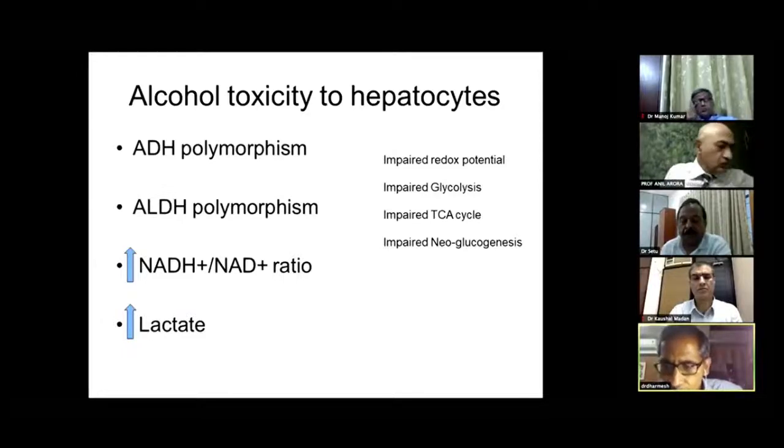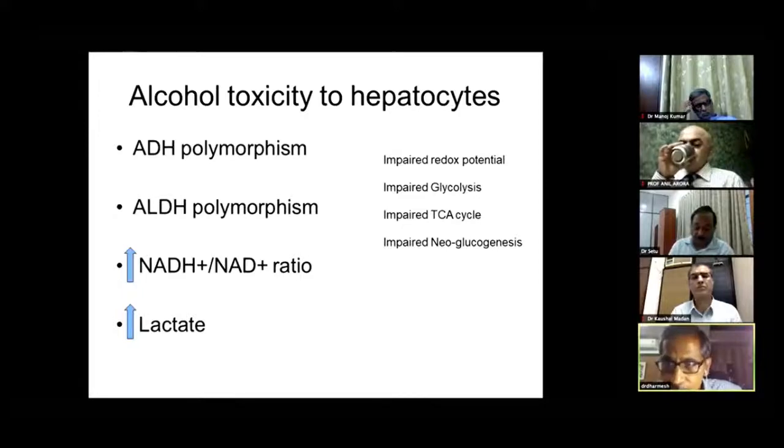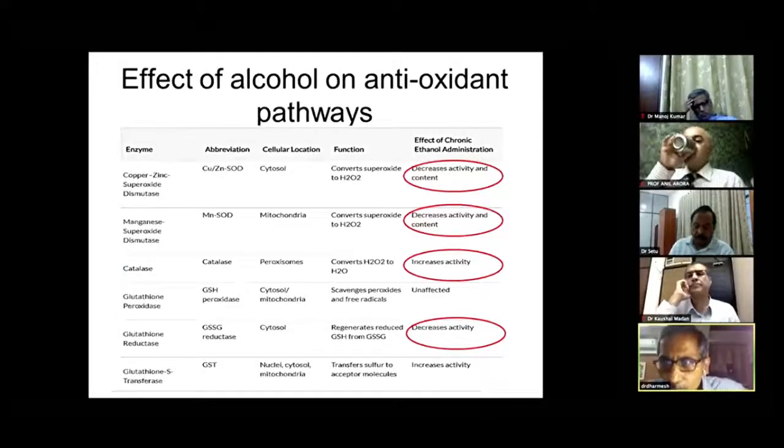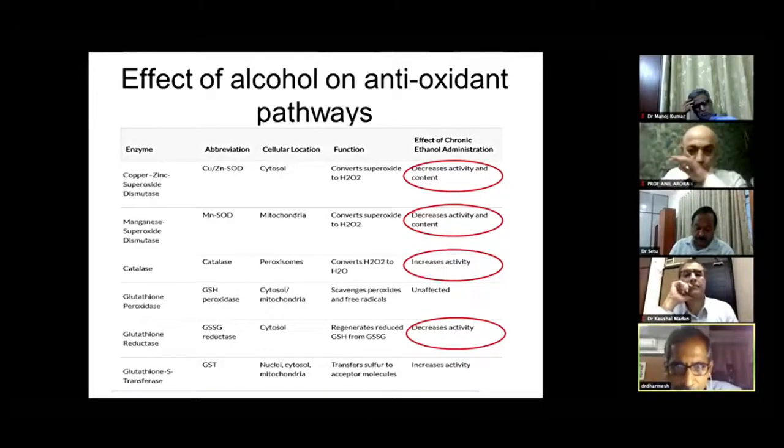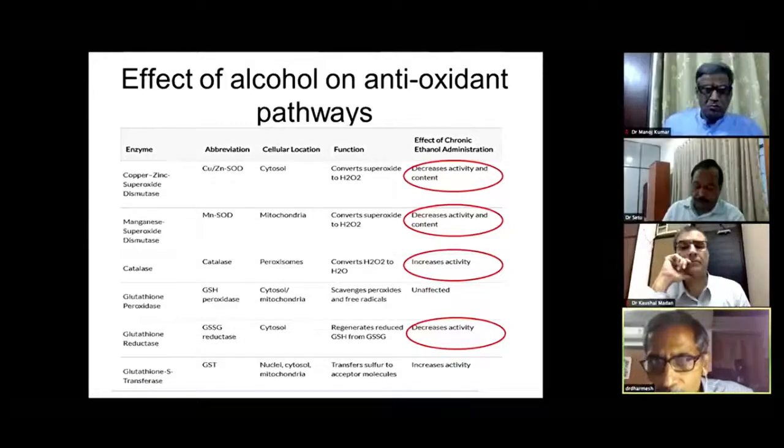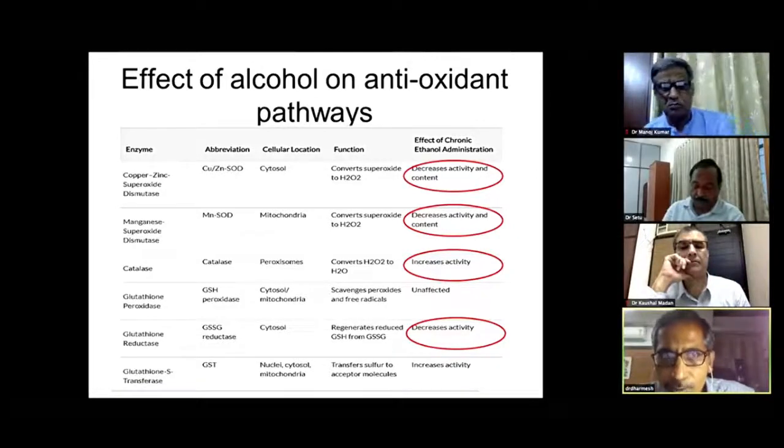In fact, in the human body, there is always an attempt to conserve as much energy as the body, or the tissues or organelles, can possibly do. And if that does not happen, the tissues undergo serious damage. So, what are the effects of alcohol on the antioxidant pathway? I already told you that you are using one particular enzyme, catalase, that converts H2O2 to H2O. Even though alcohol increases the catalase activity, it is also using it up. But what about the other things?